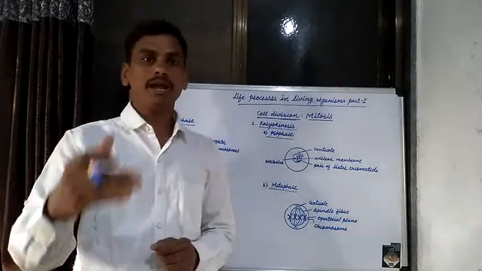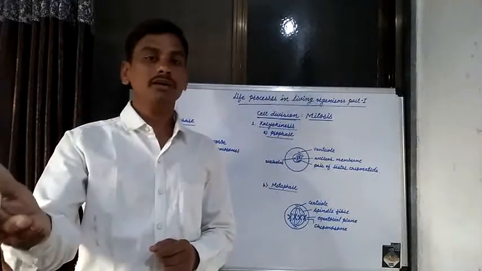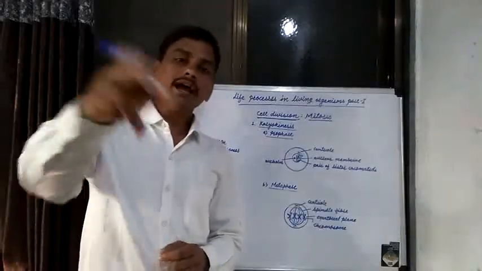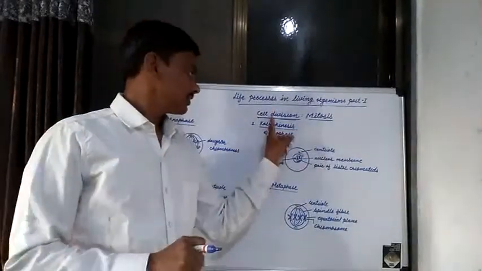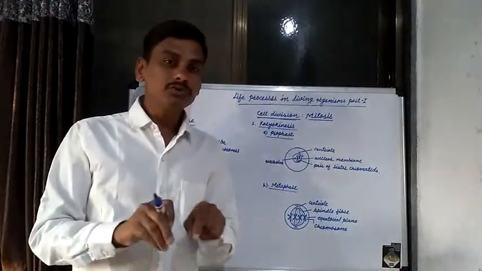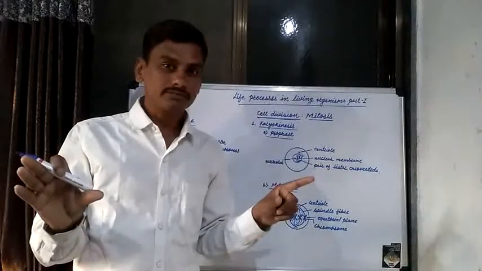For example, plants, animals, and human beings are multicellular living organisms, and in them cell division is one of the most important life processes.